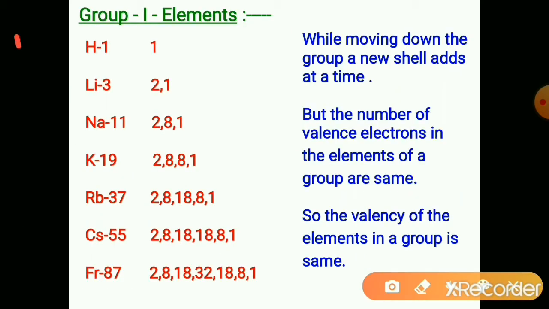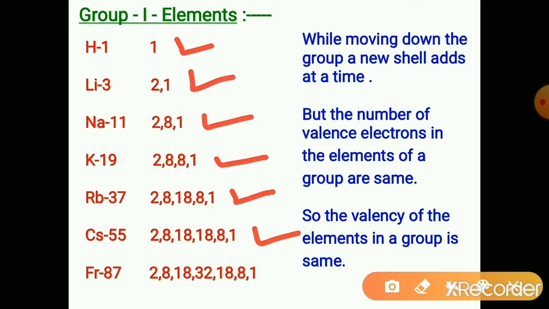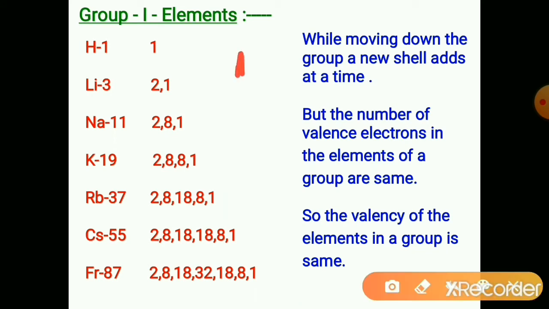Let us see the valency in a group. These are the first group elements, alkali metals: hydrogen, lithium, sodium, potassium, rubidium, cesium, francium. In all these elements you can see there is only one electron in the outermost shell. So the valency will be 1. The elements in this group have the same valency, that is valency 1. So here also there is no regularity observed. The valency of the elements in a group remains the same, so they all show the same chemical properties.